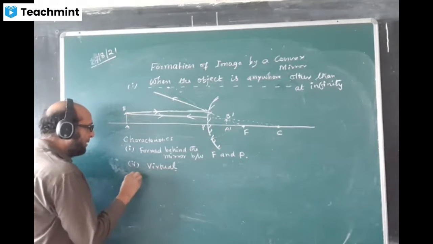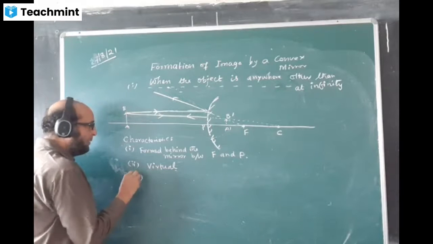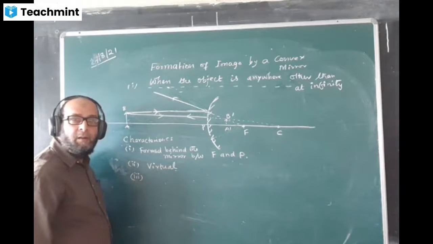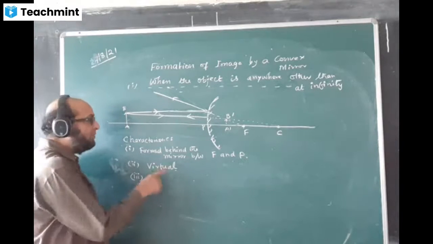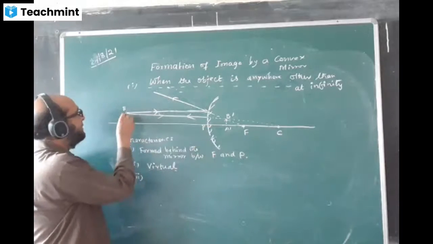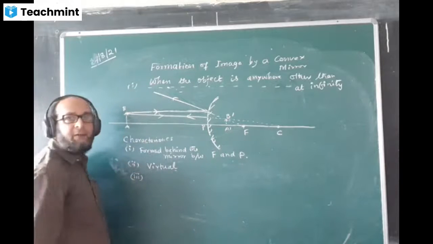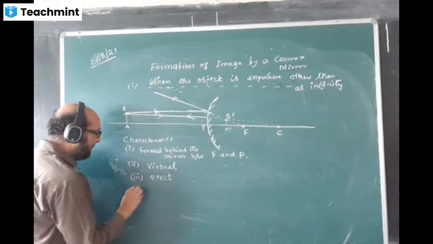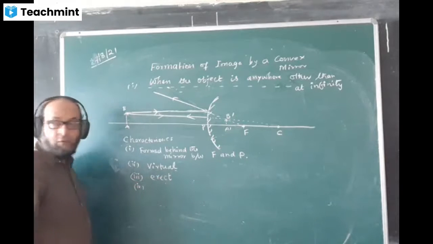Third point. What is the third point? Tell me. Sir, it's erect. Erect. Yes. Virtual image will be erect. Object is like this. Image is also the same way. Erect or upright. Write that. Erect. Fourth point. What is the point number 4?